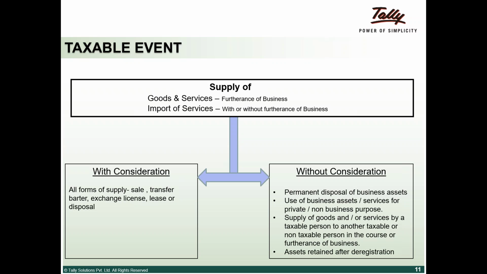What they're bringing about here is there could be a transaction between two companies based on the relationship that they have. For example, I say, can you do this small job work for me at no cost? Even though there is no monetary exchange, the department can come back and say there has been a taxable event here. So go ahead and pay me tax on X amount of valuation that they will determine.